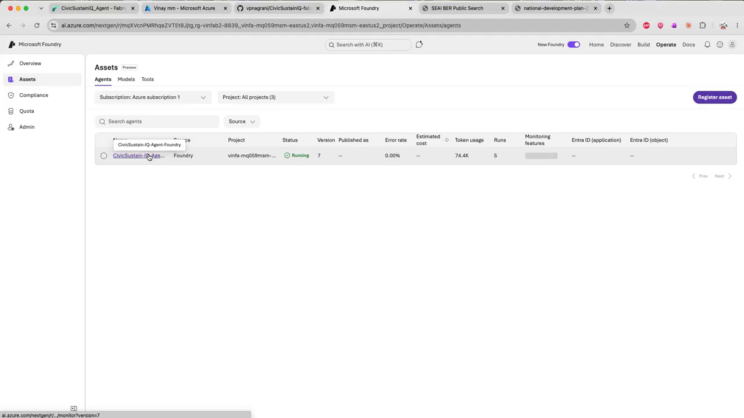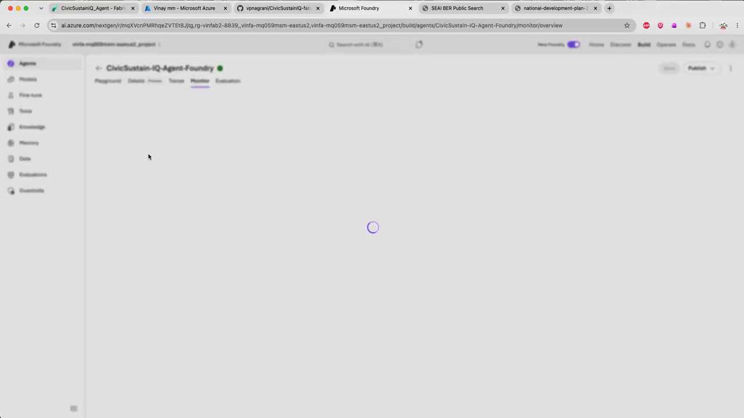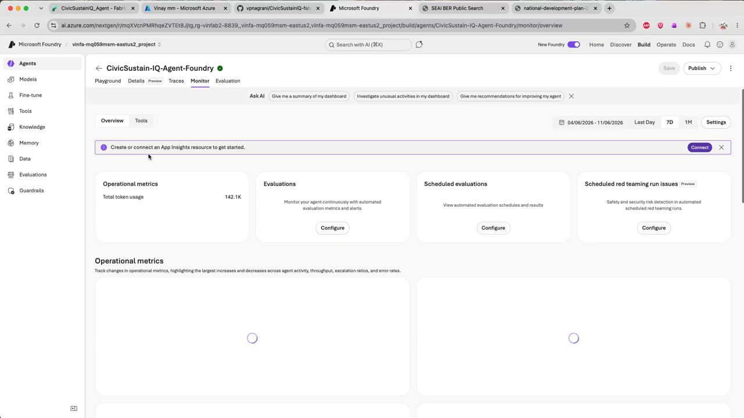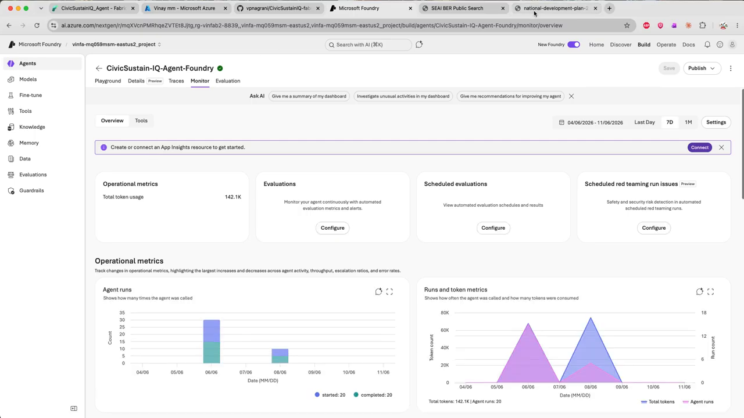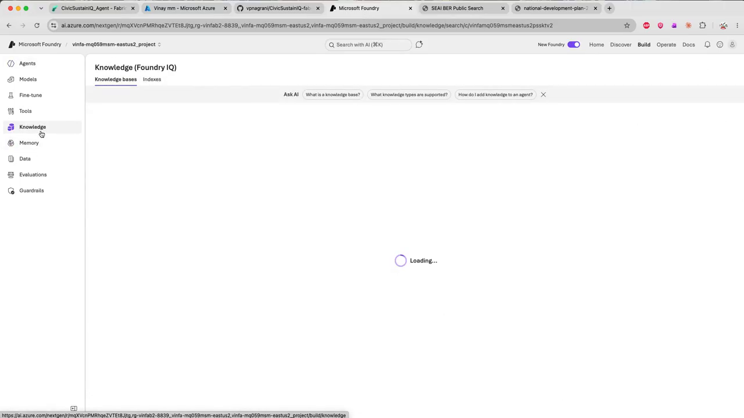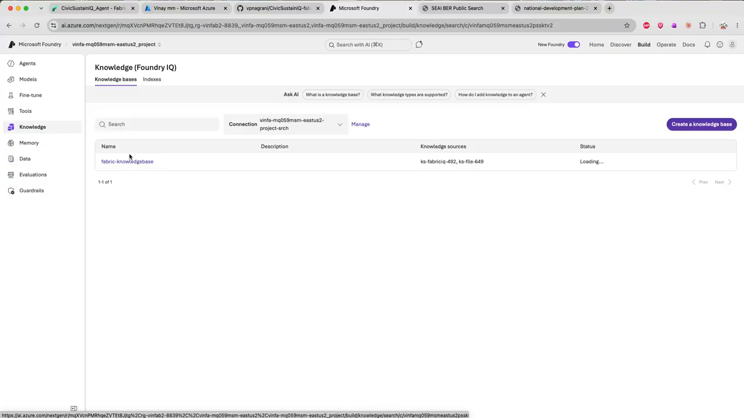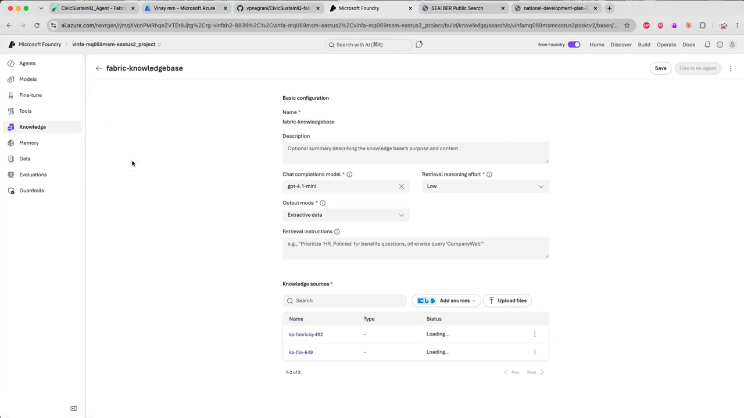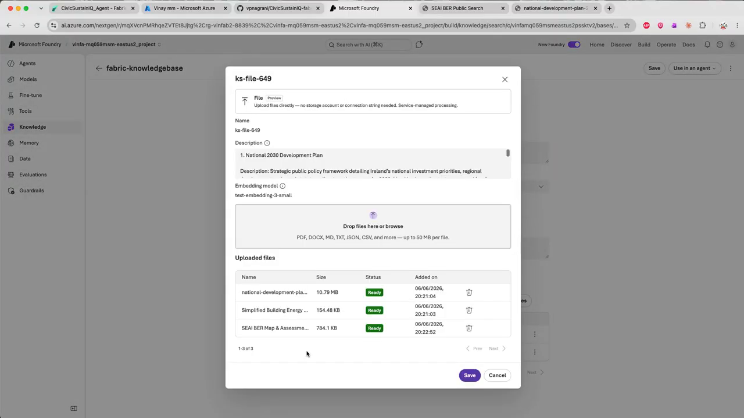I built this agent in Foundry. What it does is it indexes the plan that I was showing you, and I have fed in some BER data as well. If I go into the knowledge base, this is where I have connected my Fabric agent. You see Fabric IQ OneLake catalog and my files as well. So I have created two knowledge hubs in here.